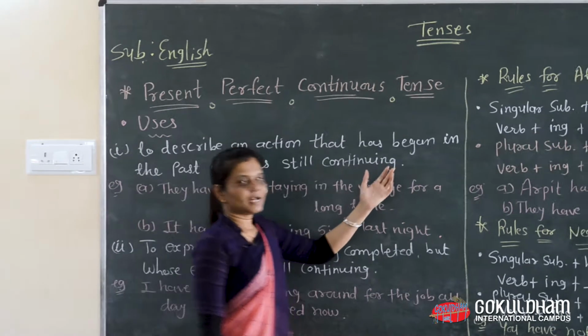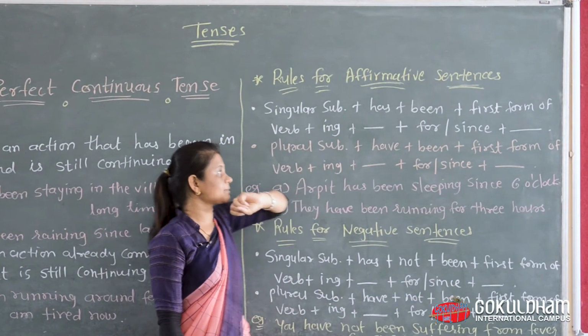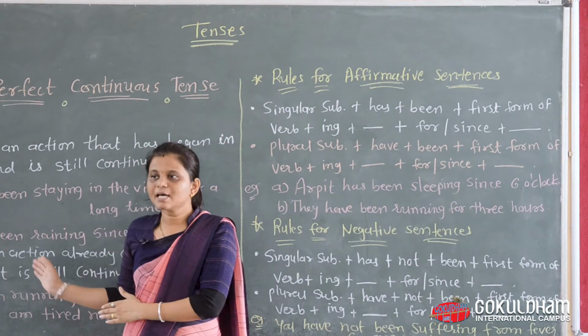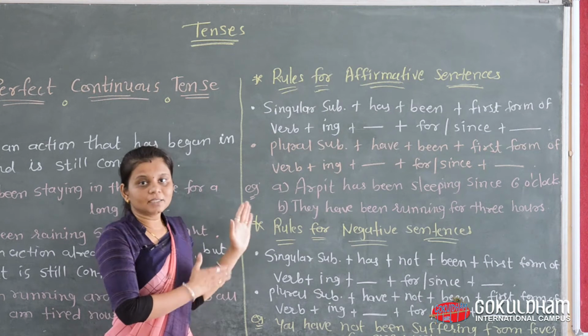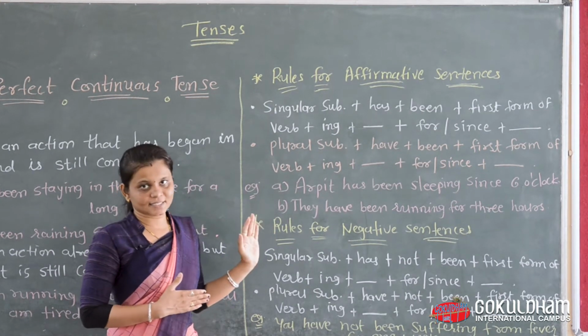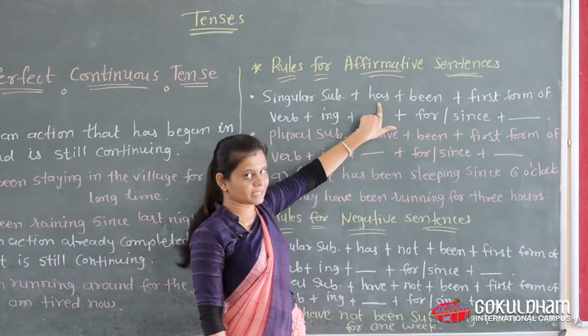Now let's see the rules for affirmative sentences. These examples are already affirmative, but now you can see the sentence structure. For a singular subject, we use has.